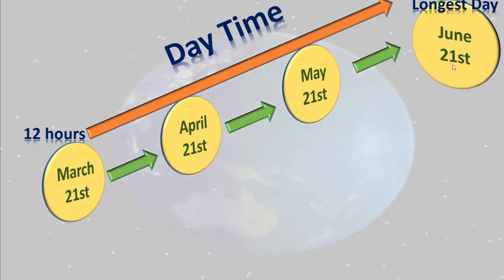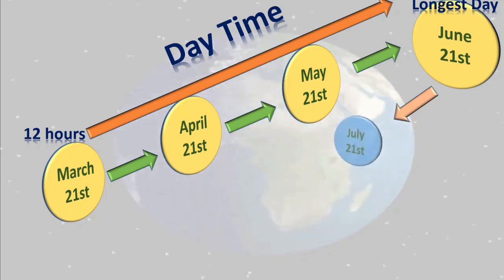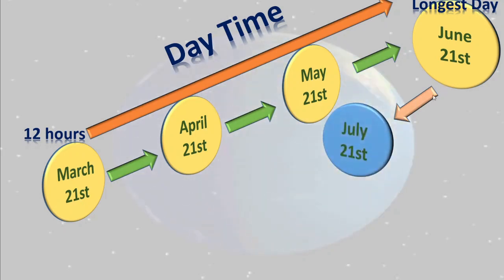And on June 21st, it is the longest day of the year in our part. Okay. And again we will proceed from this June 21st. See here, from June 21st to July 21st. See, it is decreasing. Okay.